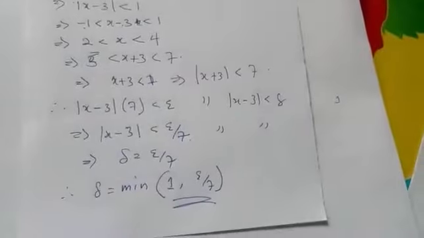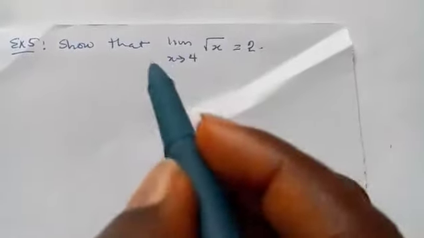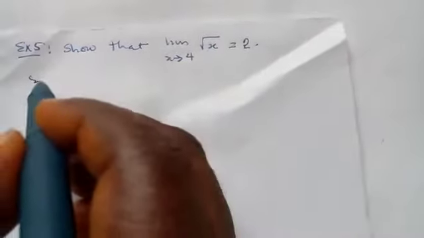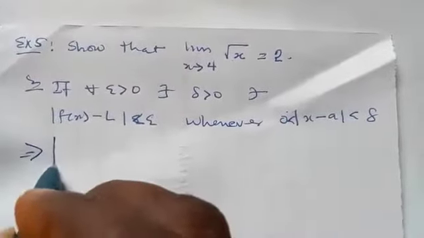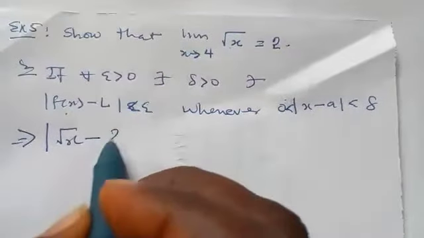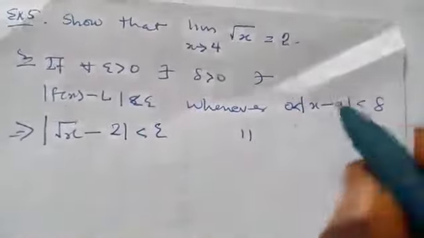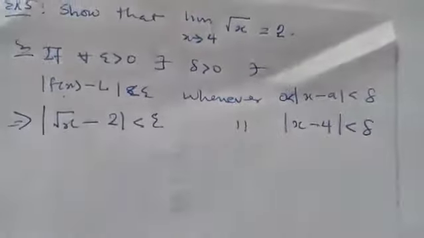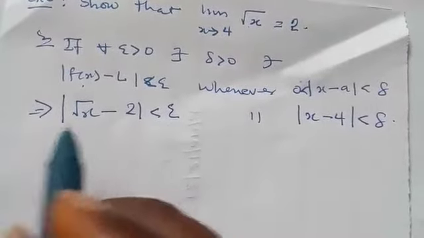Let us now consider the one that has a square root. We want to show that the limit of this square root is equal to 2. So, solution: we start by writing the statement. This is our f of s, the square root of s, minus L. Our L is 2, is less than epsilon whenever the absolute value of s minus 4 is less than delta. Now, this is what we want to treat.